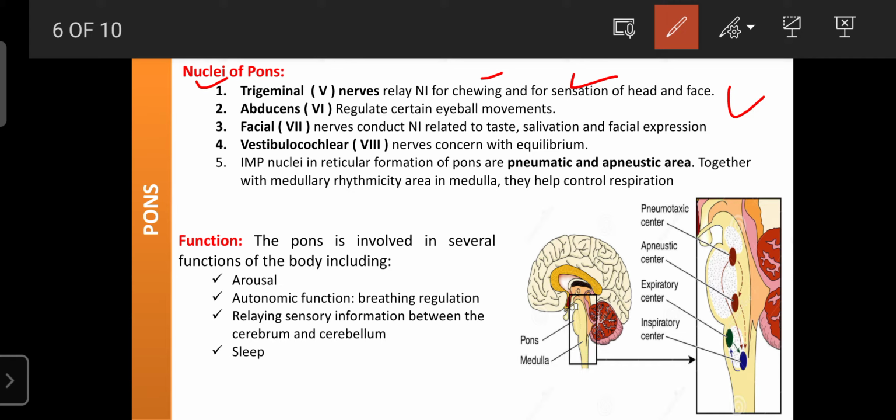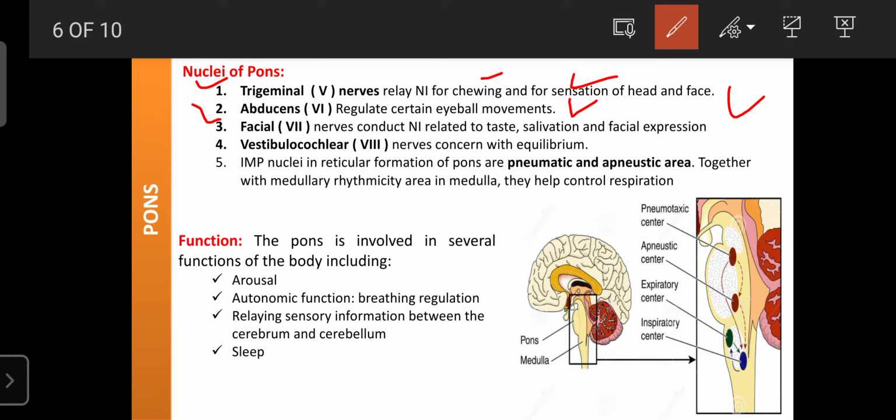It also consists of the nuclei for the abducens, or sixth cranial nerve. This sixth cranial nerve is involved in regulating eyeball movements. According to situations and conditions, our eyeballs move, and those movements are regulated by the pons, because it has the nuclei for the sixth cranial nerve, the abducens nerve, which is mainly involved in regulating eyeball movement.